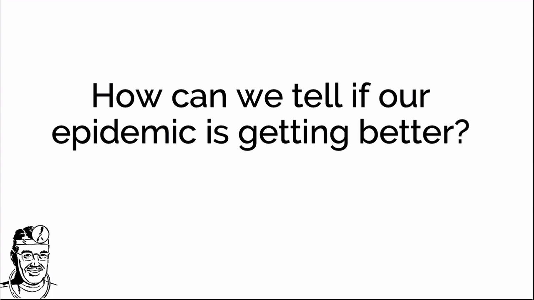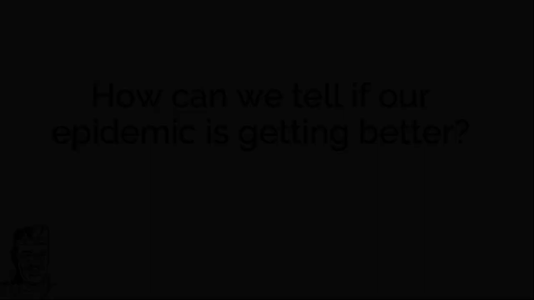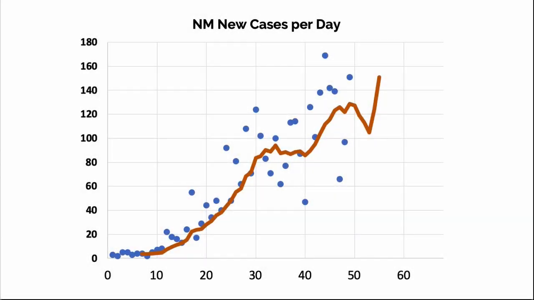There are a number of sophisticated ways in which epidemiologists and others try to assess whether the epidemic is getting less severe. These include complex calculations, such as the effective reproductive ratio and doubling time. It can be challenging to find these measures readily available, and they're usually not produced on a daily basis. So let's see if we can find a simple measure to give us a clue as to whether the epidemic is getting better. In this graph, the blue dots are new cases per day.